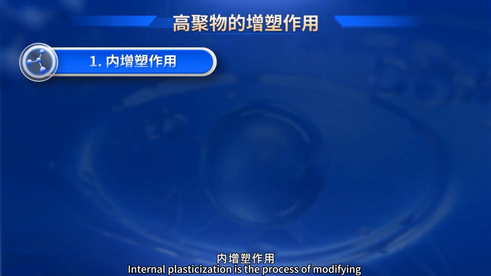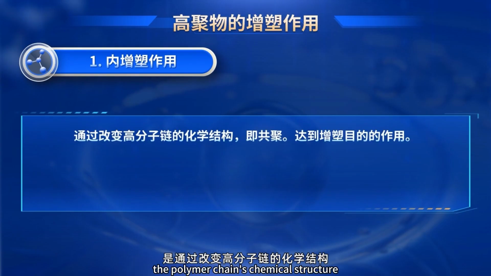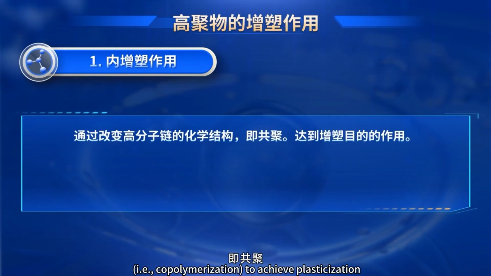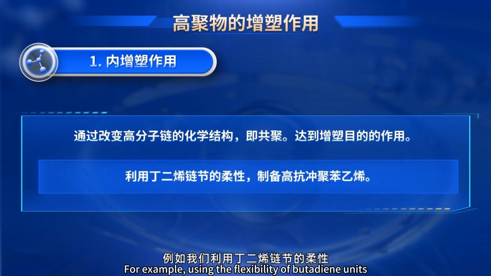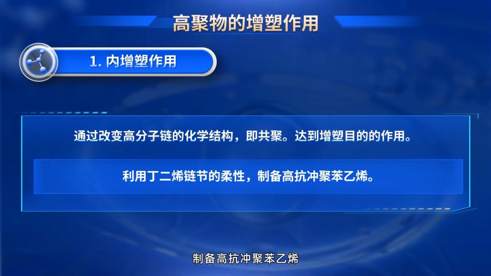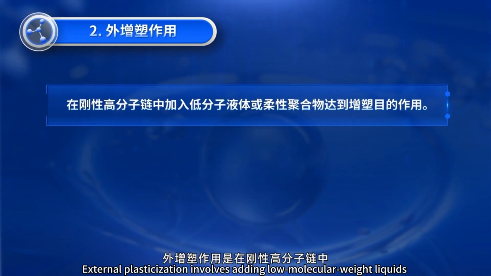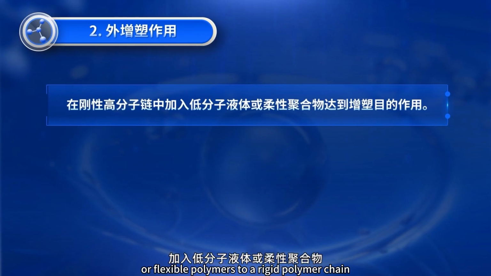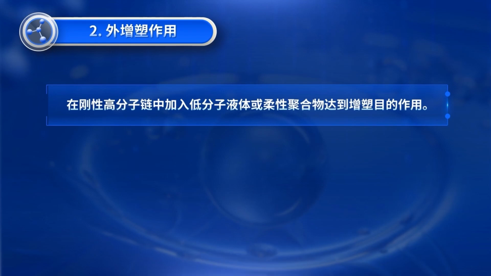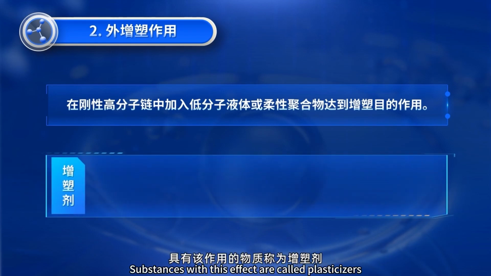Internal plasticization is the process of modifying the polymer chain's chemical structure, that is, copolymerization, to achieve plasticization. For example, using the flexibility of butadiene units, high-impact polystyrene can be prepared. External plasticization involves adding low molecular weight liquids or flexible polymers to a rigid polymer chain to achieve plasticization. Substances with this effect are called plasticizers.